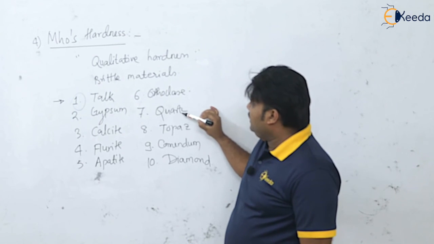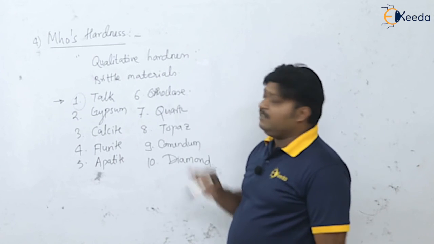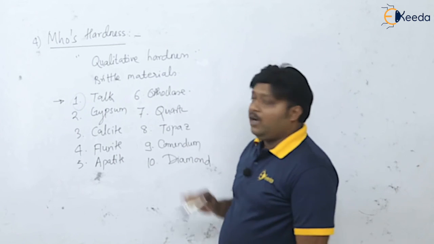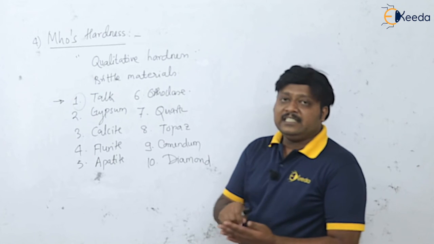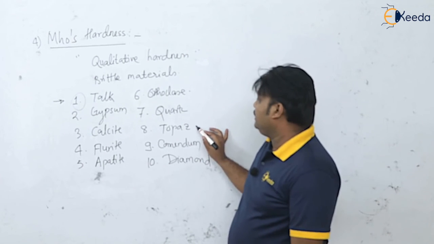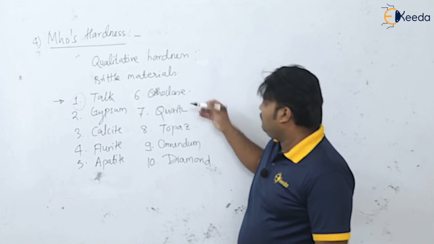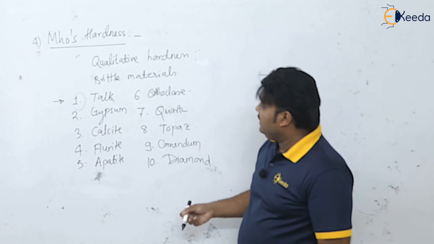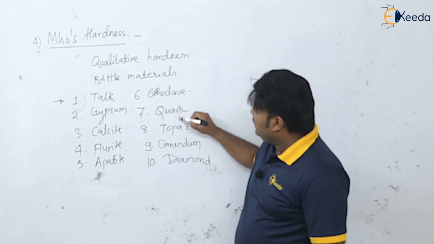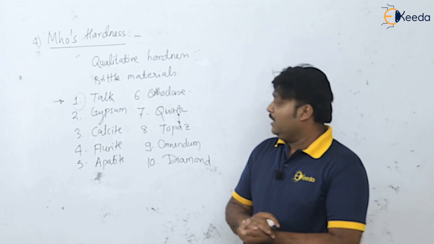Suppose I reach up to the seventh mineral, that is quartz. It is not scratched by quartz, but it is scratched by the eighth material, topaz. So the hardness of that particular material is in between the hardness of quartz and the hardness of topaz.